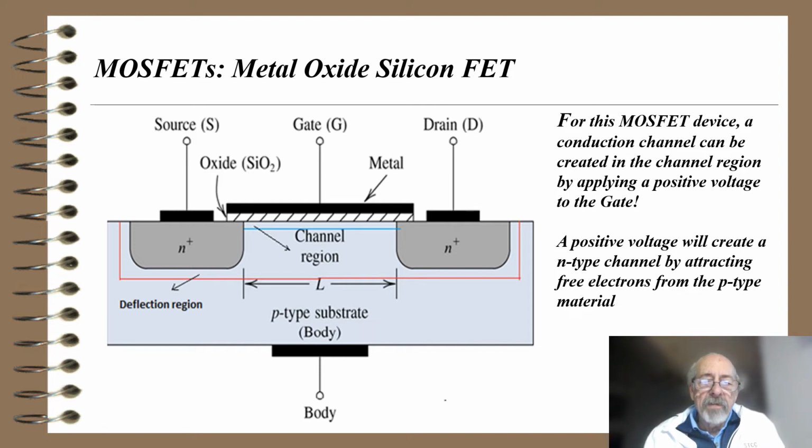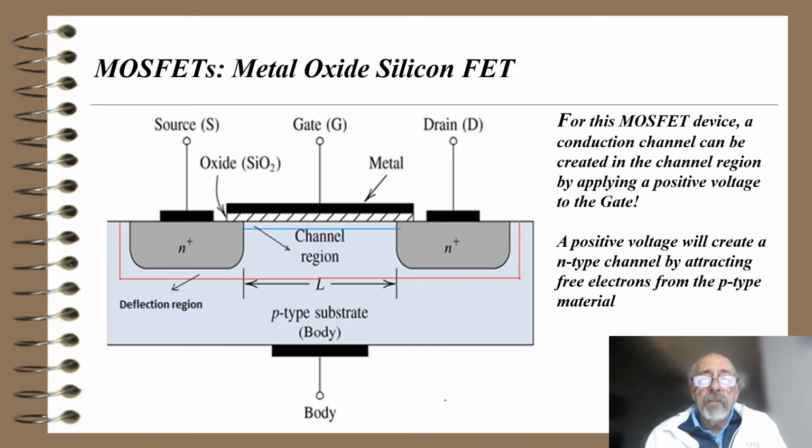It's a metal gate, but it's not making any electrical connection with the channel. The channel region is all P-type, so the source and the drain are both N-type, but the P-type substrate is a block between them, and from our diode theory, we could figure out that there's no conduction from the source to the drain of this device if I put a battery across the source to the drain.